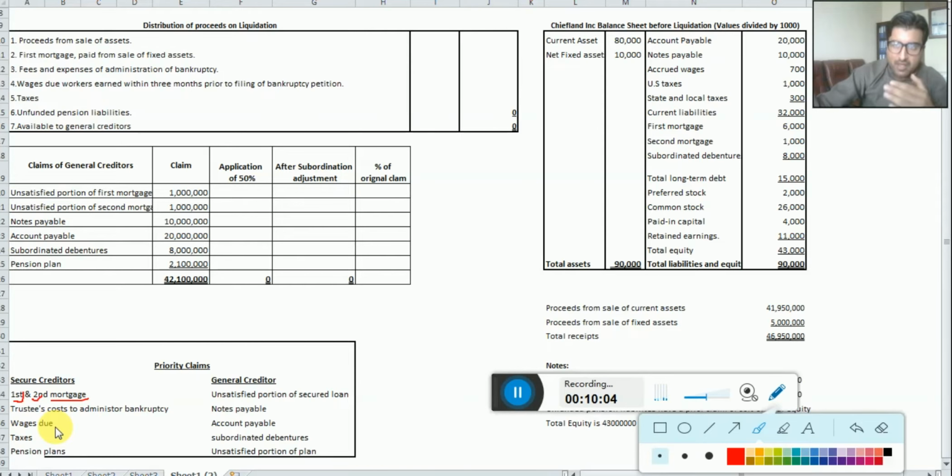The first loan you have acquired using the collateral, the land, is called the first mortgage. But sometimes you may acquire another loan, or a number of loans. The second loan you acquire, putting the same land or a portion of the same land as a security, is called the second mortgage.